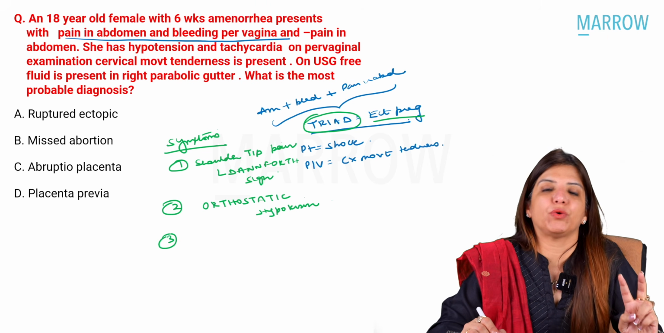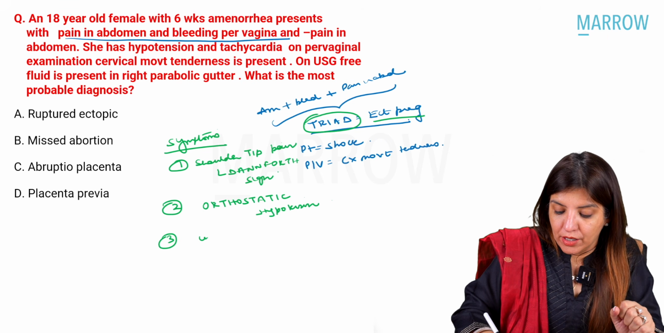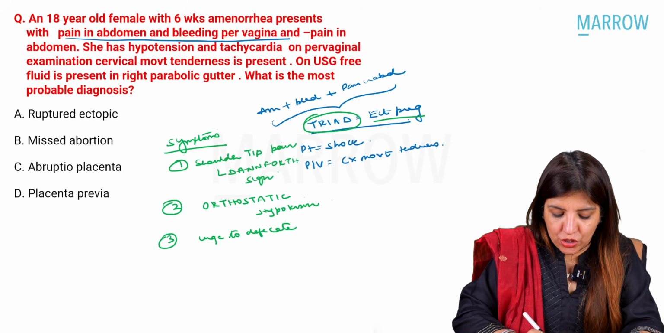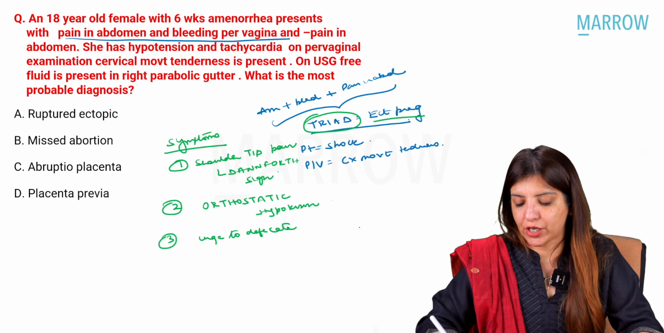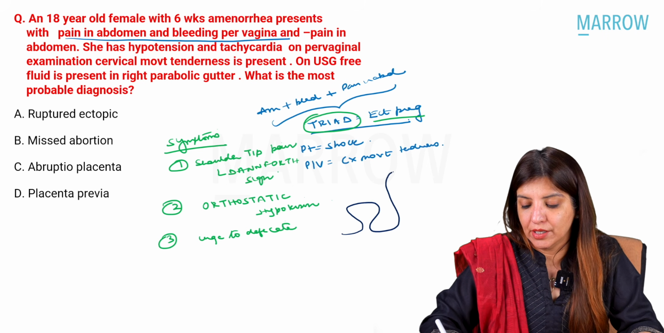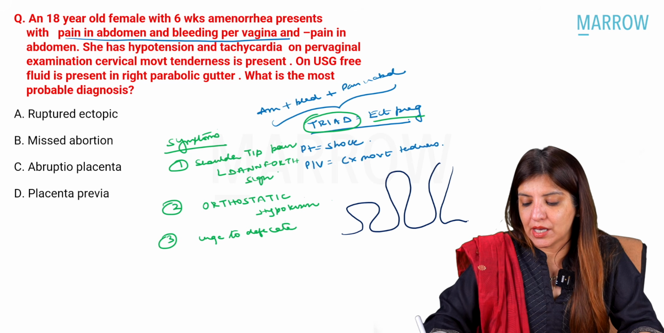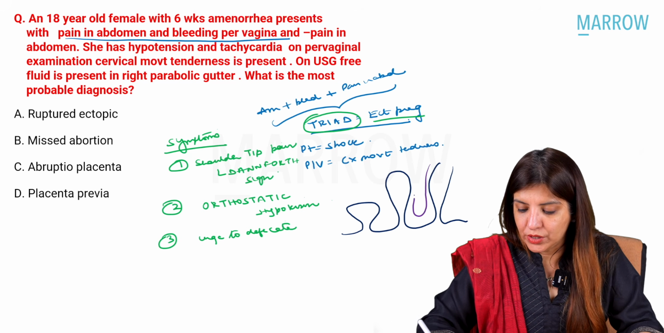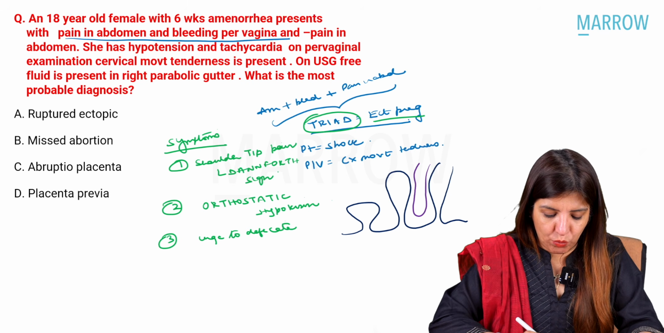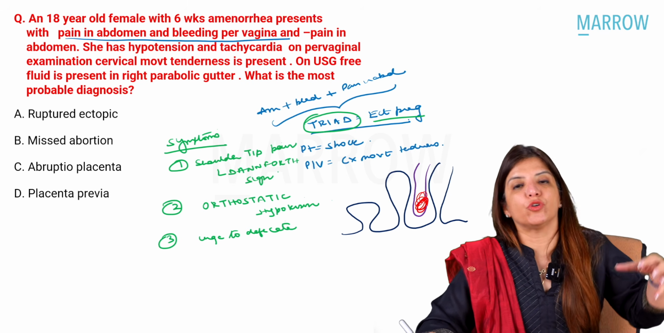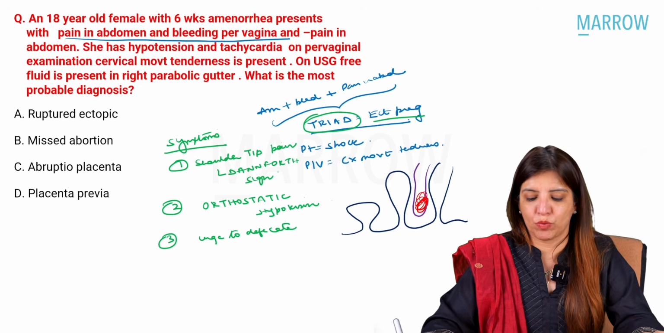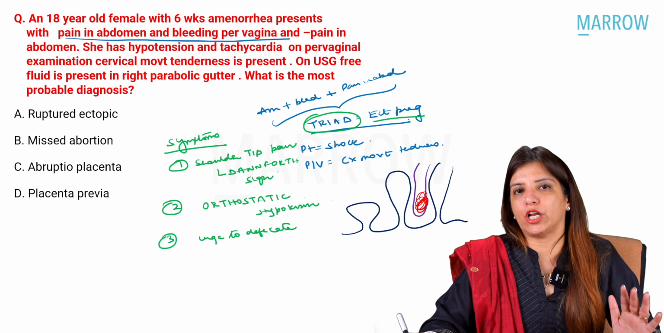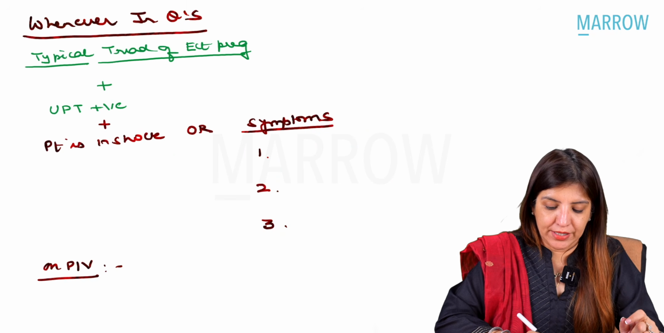Then, number two, if your patient is complaining of orthostatic hypotension. And number three you can get is urge to defecate. Now, why do you get an urge to defecate? In ruptured ectopic, see over here, this is the bladder, this is the uterus, this is the rectum, right? And this over here is the pouch of Douglas. So, whenever blood collects here, it is going to push against the rectum, and that is why the patient will have urge to defecate. So, these are the symptoms which tell you that yes, it is a case of ruptured ectopic.